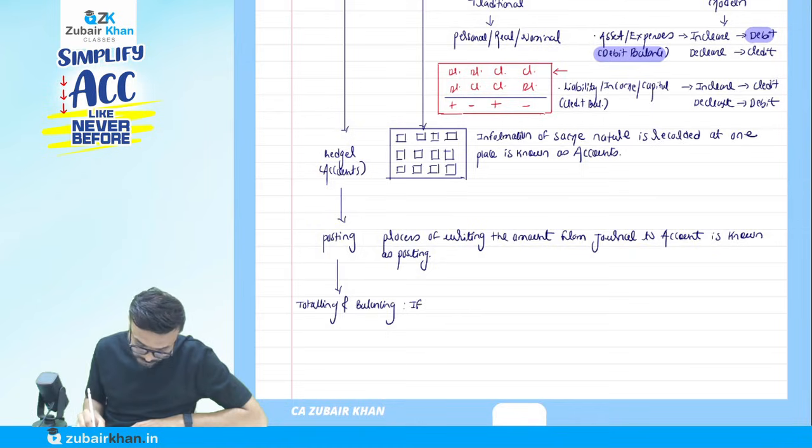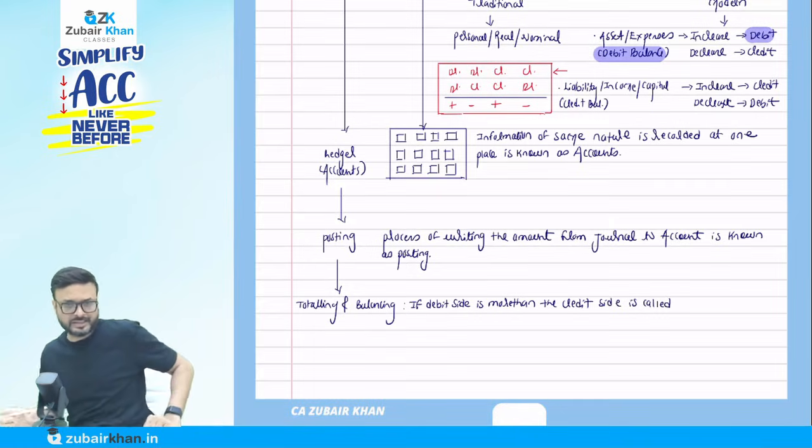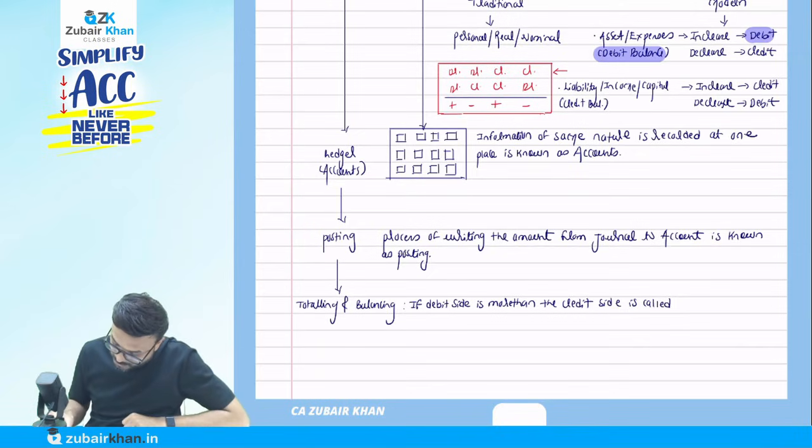Now, what is going to happen? If the debit side is more than the credit side, just write it down, I will tell you, the basic of accounting, it is called a debit balance.